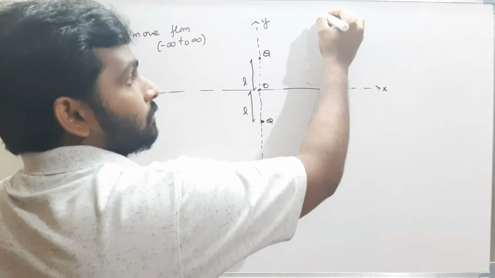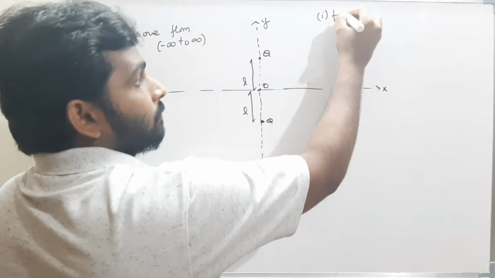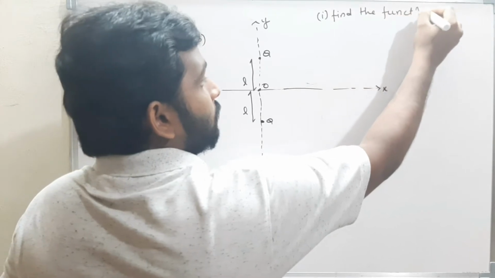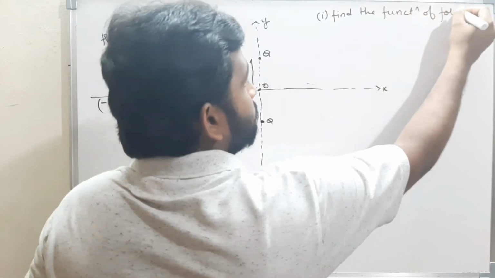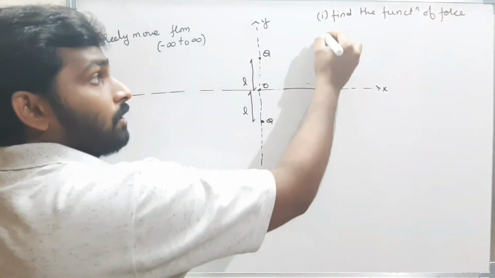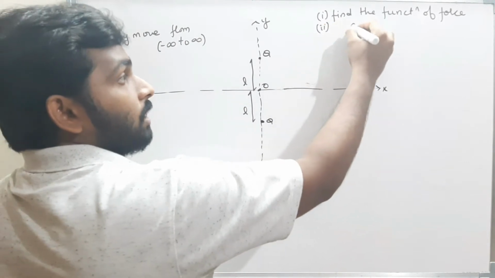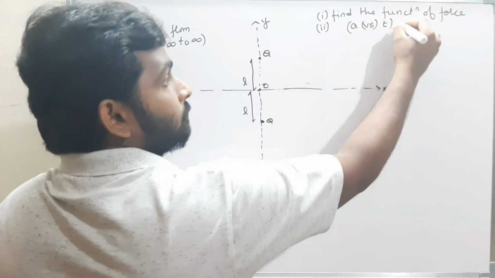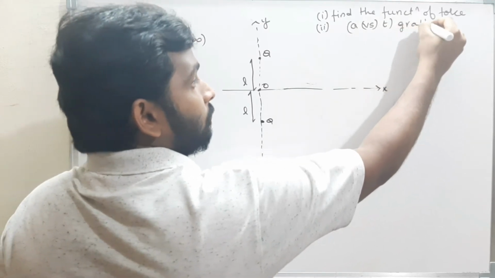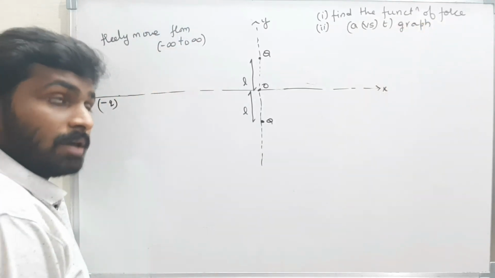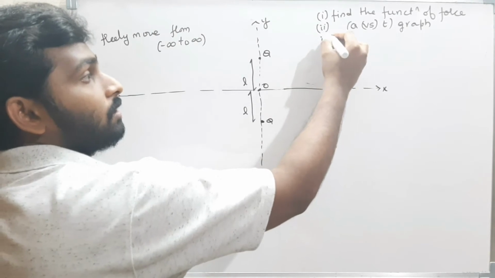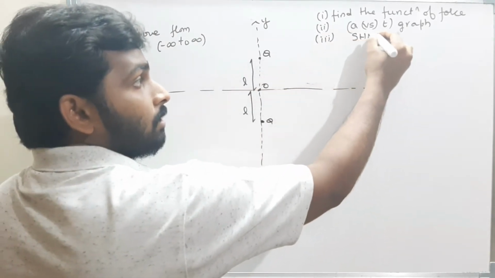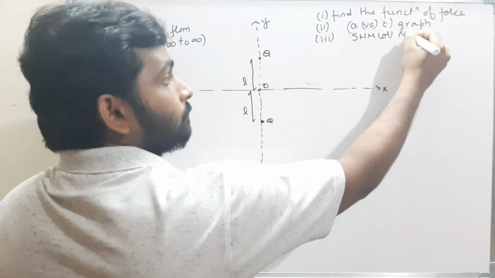Now they have to find the function of force. They have to find the acceleration versus time graph. And third one, they have to find whether this is SHM or not.